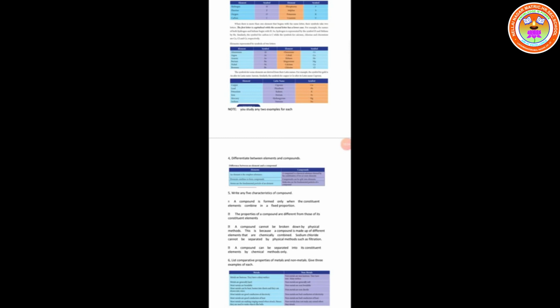Potassium, Latin name is Kalium, so capital K. Iron, ferrum, first two letters, capital F, small e, so Fe. Mercury, hydrargyrum, so capital H and small g, so Hg. Sodium, natrium, first two letters, capital N, small a, so Na.